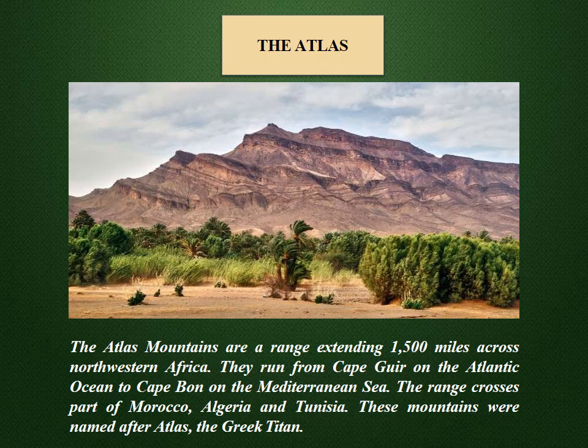The Atlas Mountains. The Atlas Mountains are a range extending 1,500 miles across northwestern Africa. They run from Cape Ghir on the Atlantic Ocean to Cape Bon on the Mediterranean Sea. The range crosses parts of Morocco, Algeria, and Tunisia. These mountains were named after Atlas, the Greek titan.